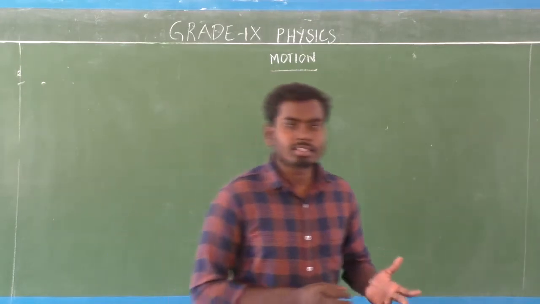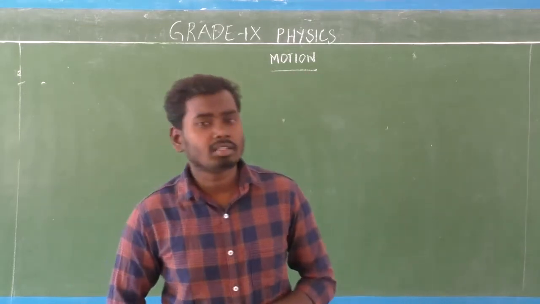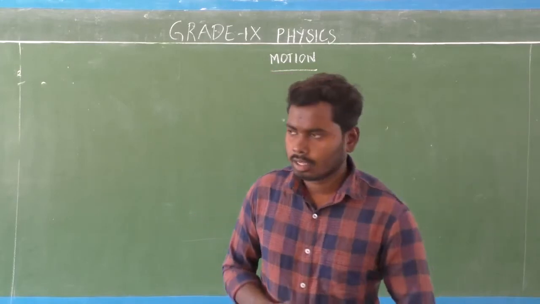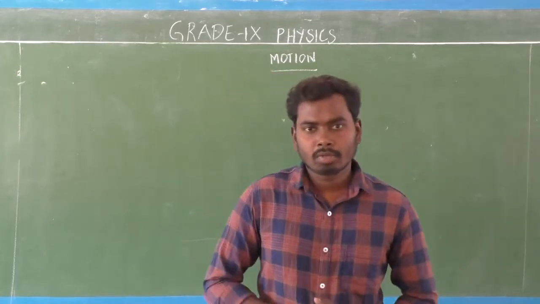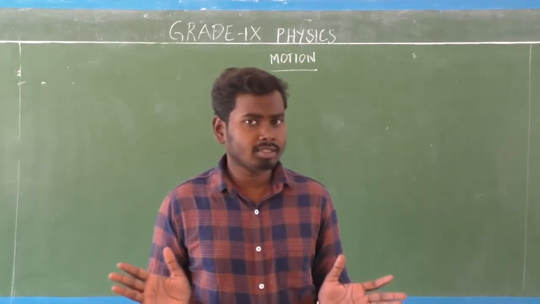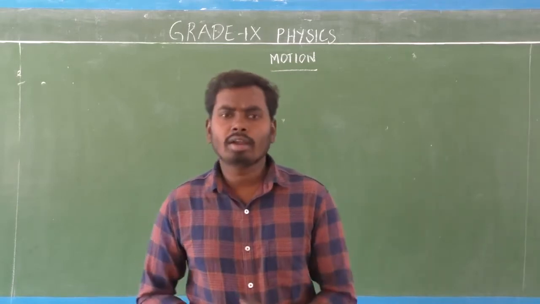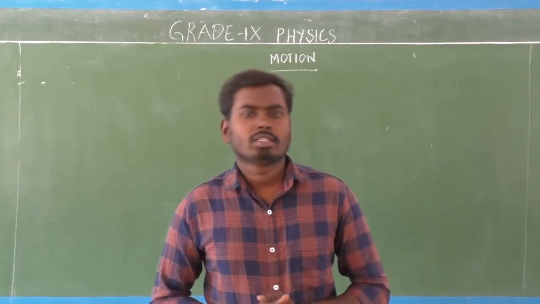Next, what is rest? An object's position never changes with respect to time or surroundings. That is called rest. What is distance and displacement? The entire path length between 2 points, that is distance. The distance unit is meter. Is distance a vector quantity or a scalar quantity? Distance is a scalar quantity.